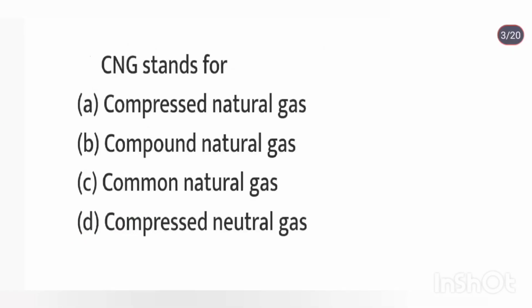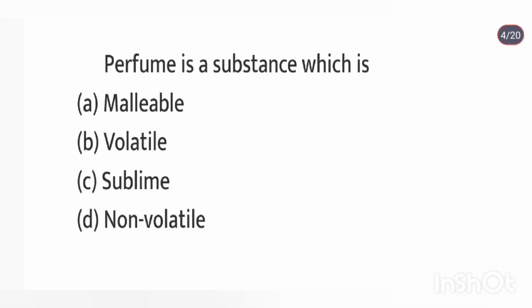CNG stands for compressed natural gas. Perfume is a substance which is volatile. Volatile substances have a tendency to vaporize, whereas non-volatile substances do not have a tendency to vaporize.